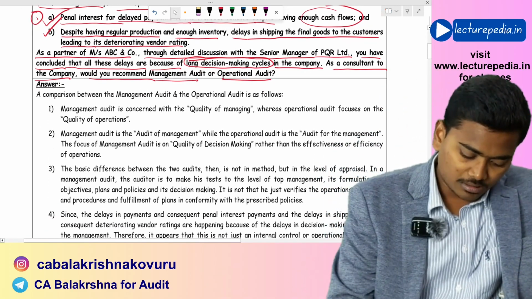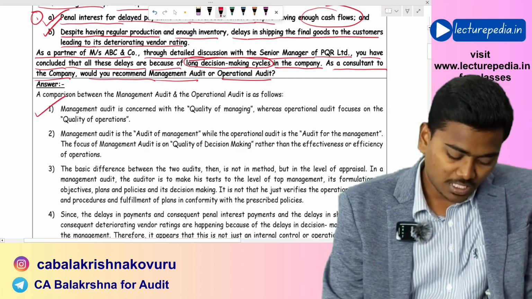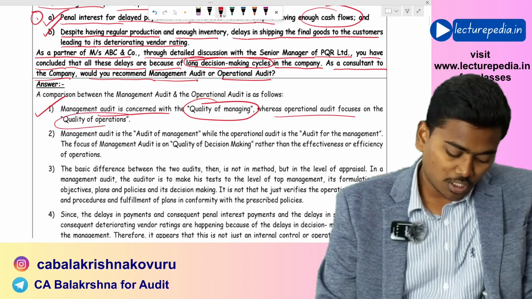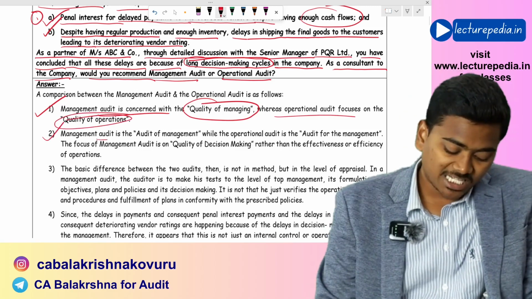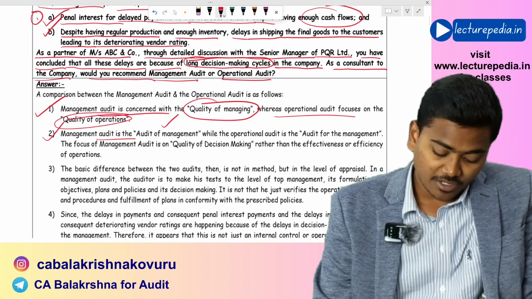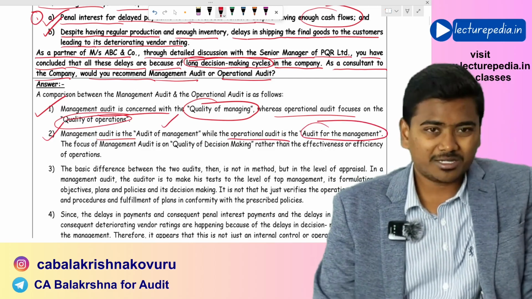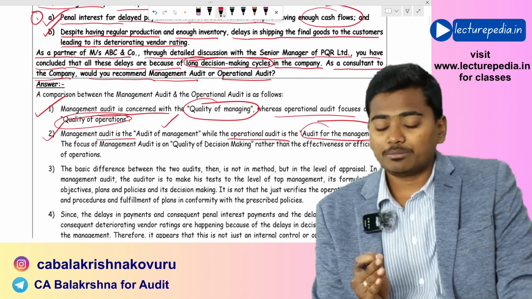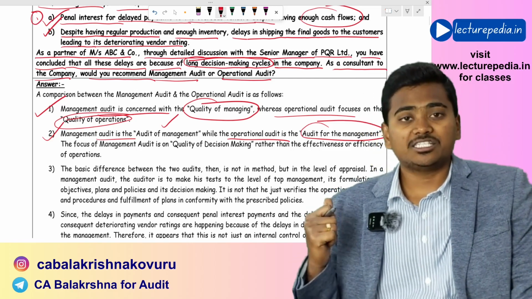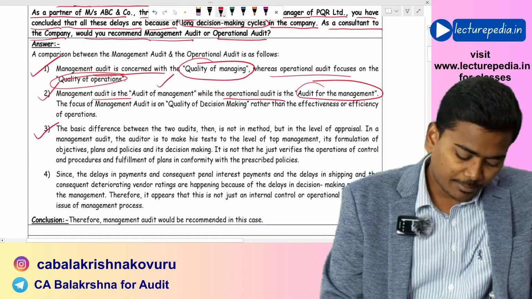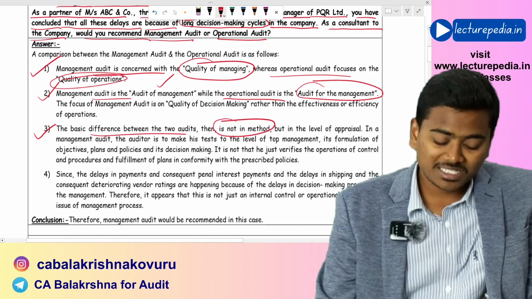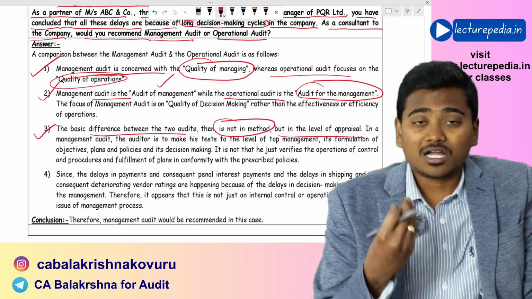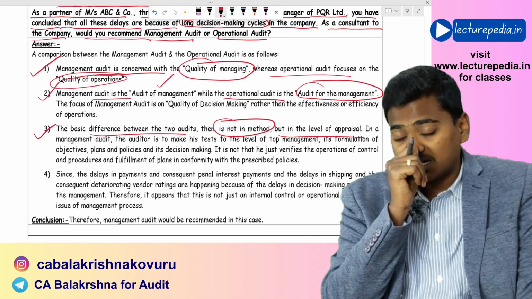The same you can find here. First of all, management audit is concerned with the quality of managing, whereas operational audit focuses on the quality of operations. Management audit is audit of management, whereas operational audit is audit for management. Whenever you find any question with respect to differences between operational audit and management audit, you must write these two points. And the basic difference between the two audits is not in the method but in the level of appraisal. Even this point you need to mention. Now you need to conclude which type of audit has to be conducted in the present case.